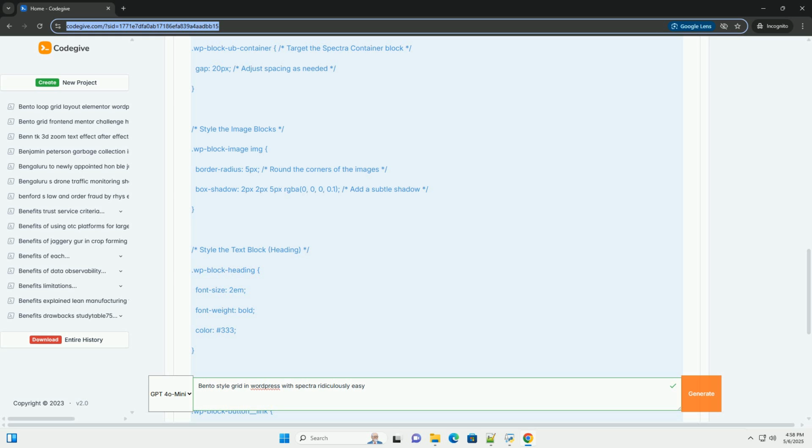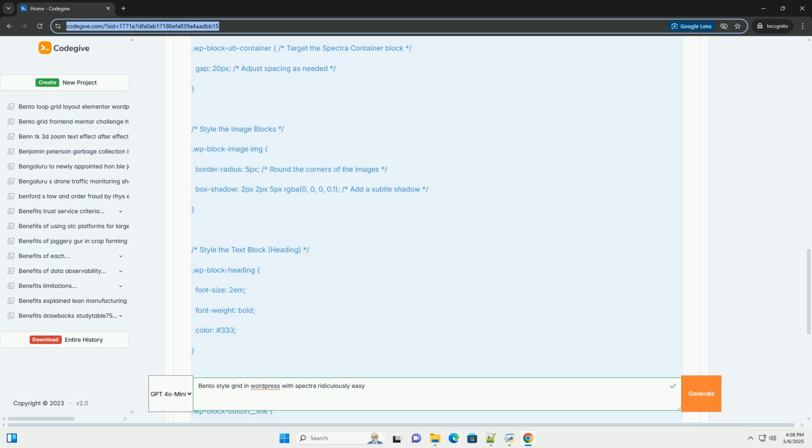.bento-span2x2: this CSS class is applied to the outer container of the large image, item 1. grid-column: span 2 tells the item to occupy 2 columns. grid-row: span 2 tells the item to occupy 2 rows. .wp-block-uagb-container gap: 20px. This line adds a 20px gap between all the grid items in the container. Adjust the 20px value to your desired spacing.